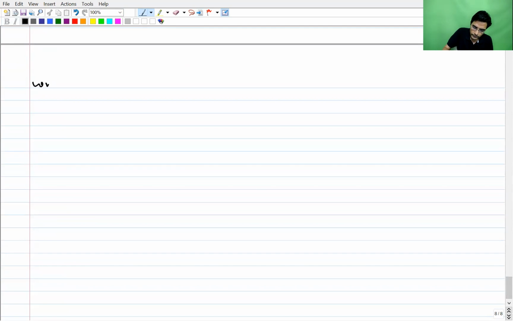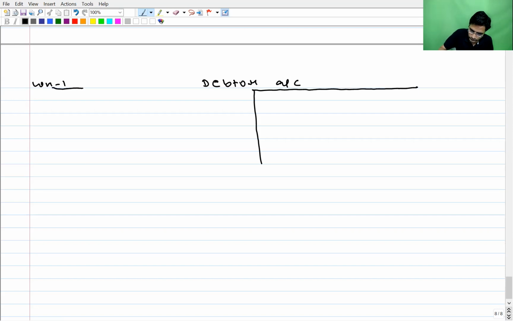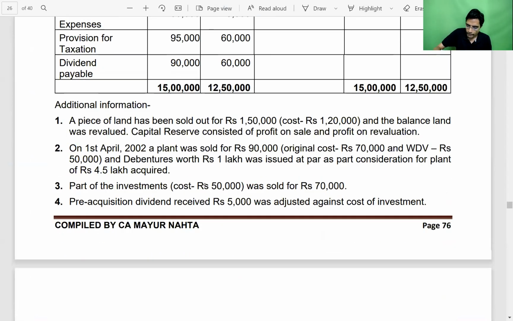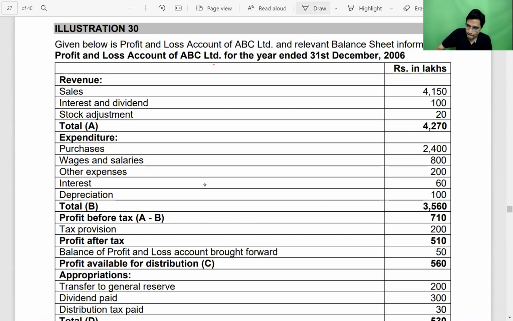Working note 1, debtor account. First information they have given is sales. Nothing mentioned, assume that it is credit sales. So entry will be debtor account debit to sales.